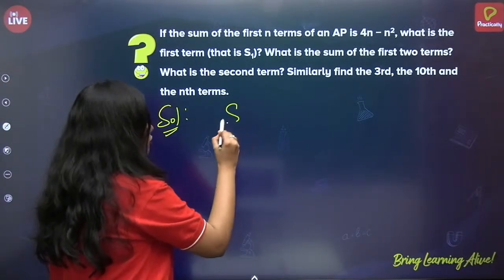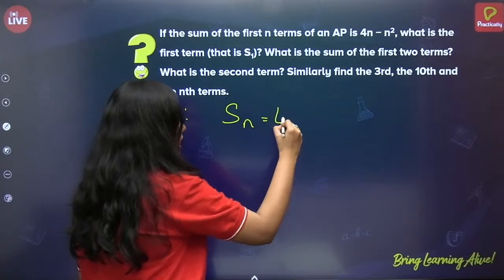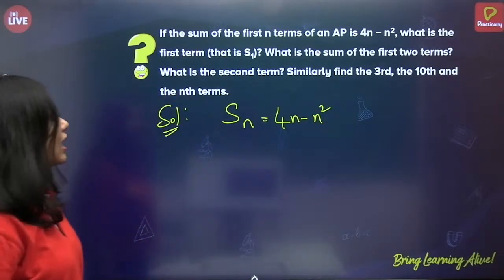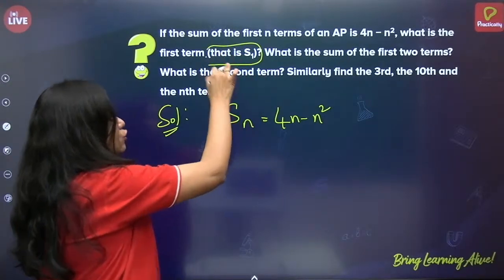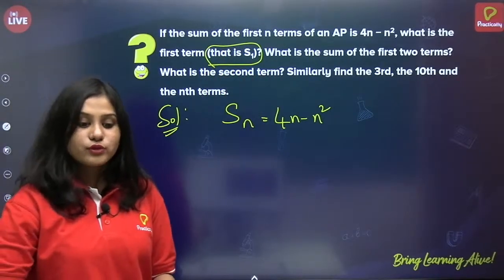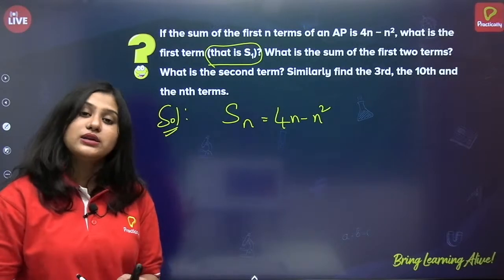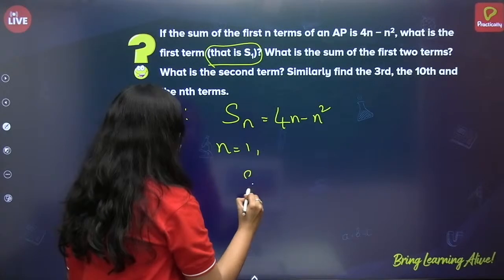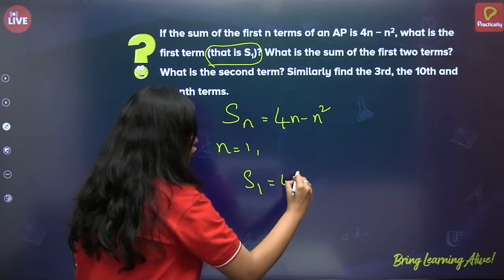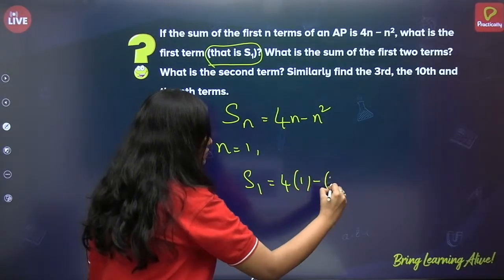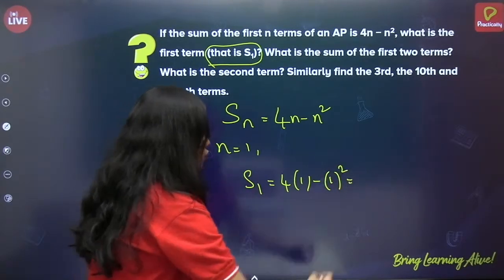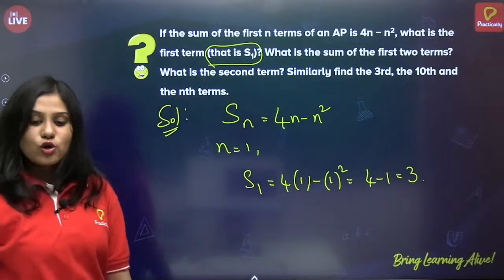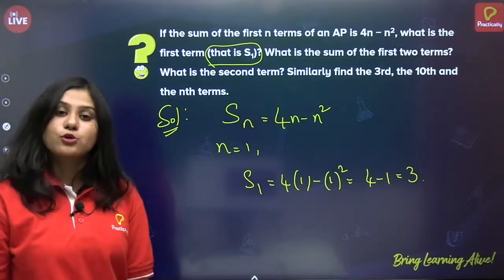Sn, the sum of the first n terms, is given as 4n minus n square. Now, we have to find S1. To find S1, what do we have to do? We have to substitute n equal to 1. So, S1 is equal to 4 of 1 minus 1 square. So, 4 minus 1, it's nothing but 3. So we got the first one, that is S1 equals 3.